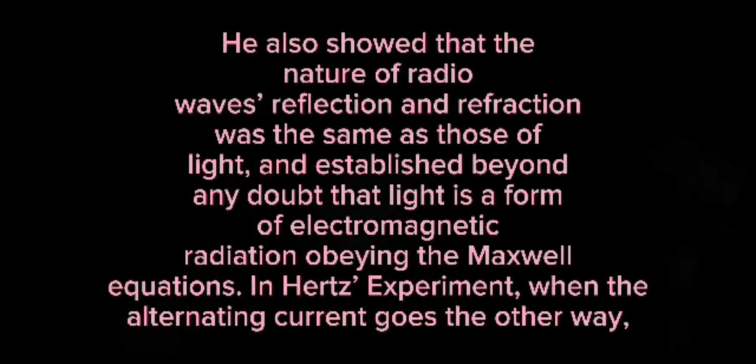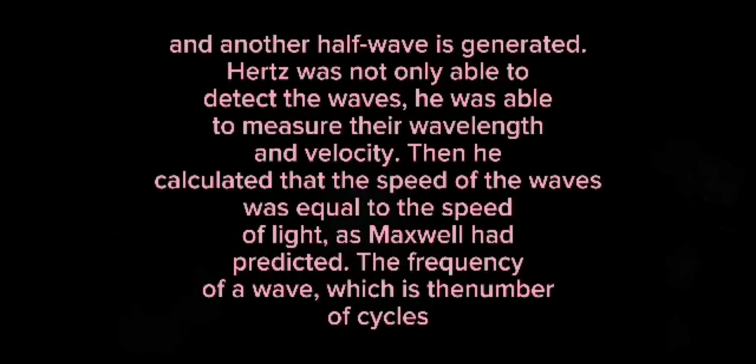In Hertz's experiment, when the alternating current goes the other way, a spark goes the other way, and another half wave is generated. Hertz was not only able to detect the waves, he was able to measure their wavelength and velocity. Then he calculated that the speed of the waves was equal to the speed of light, as Maxwell had predicted. The frequency of the wave, which is the number of cycles created in a unit of time, was named Hertz in honor of his name.